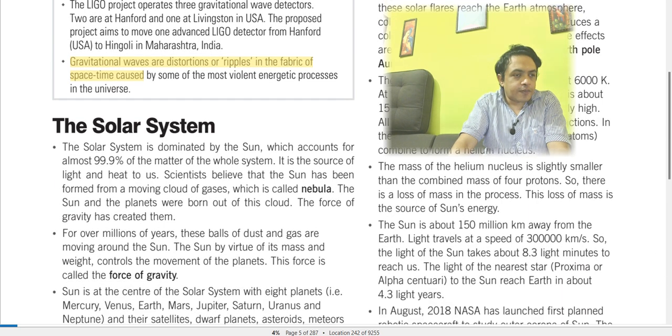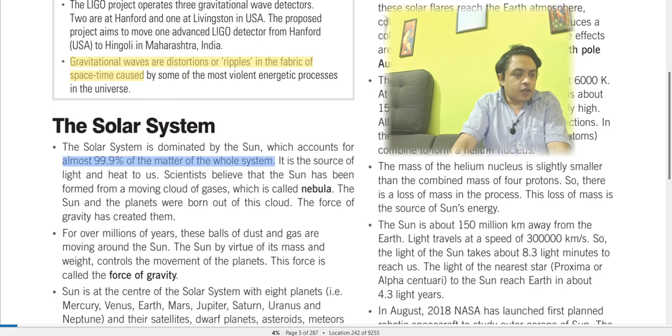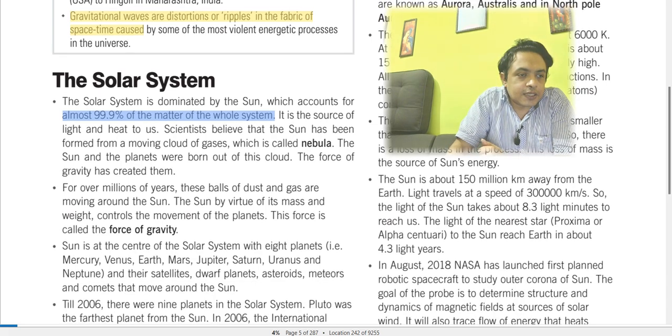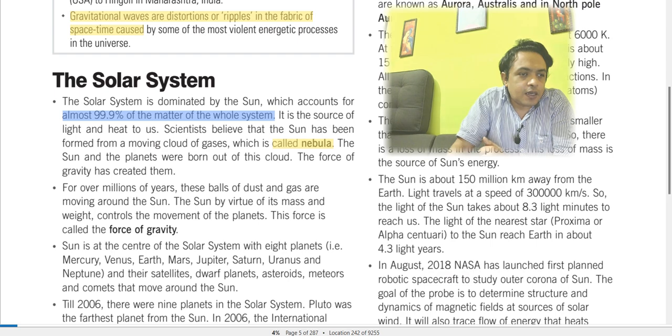The solar system is dominated by the sun, as we all know, which accounts for almost 99% of the matter of the whole system. It is the source of light and heat to us. Scientists believe that the sun was formed from a moving cloud of gases called a nebula.